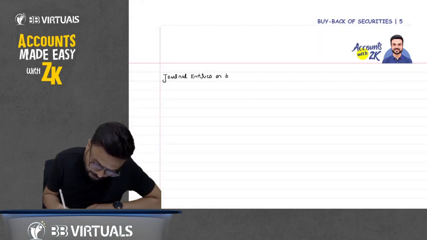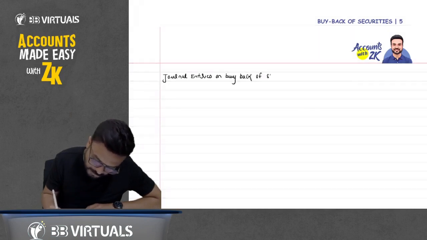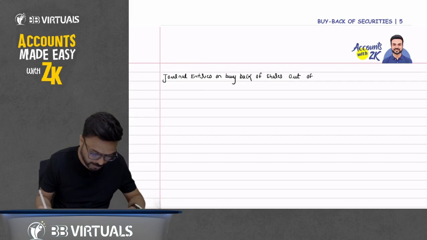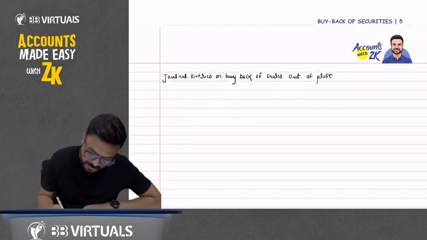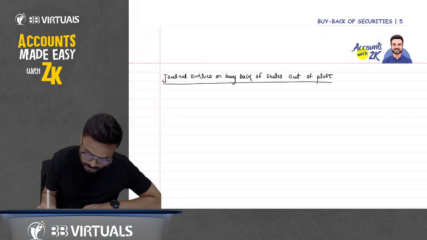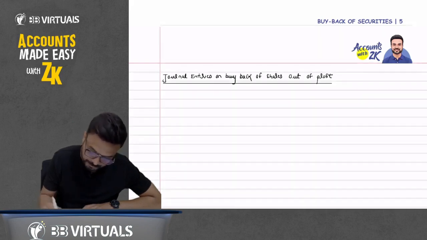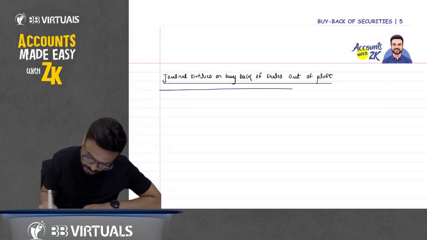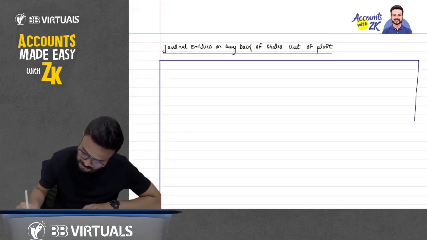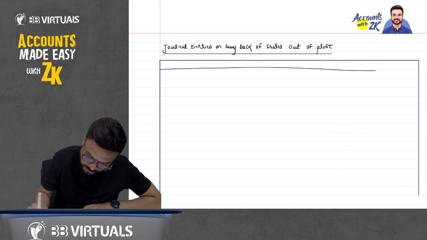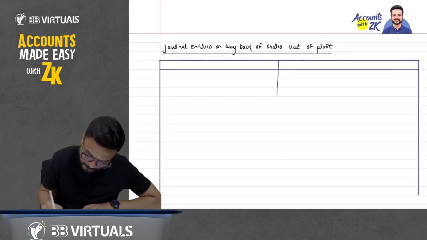Okay, on buyback of shares out of, suppose let's first discuss profit. So what journal entry do we pass when we do buyback out of profit? Okay, so just 1 minute. Let me draw a table for all these journal entries.